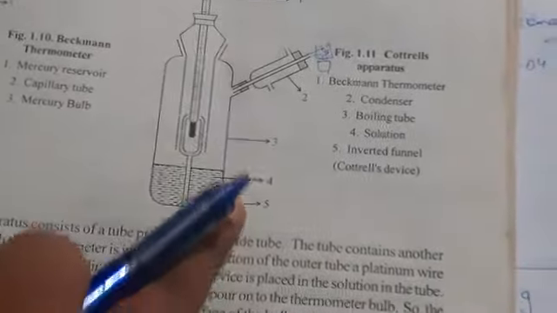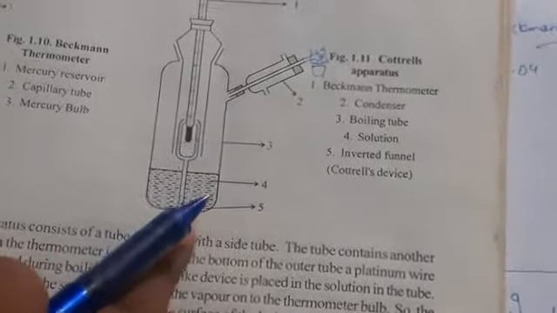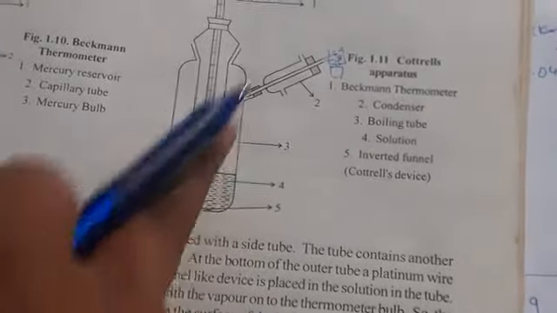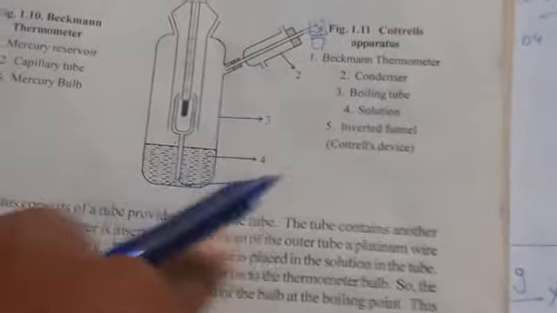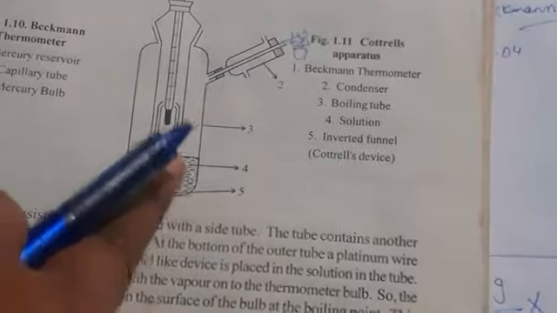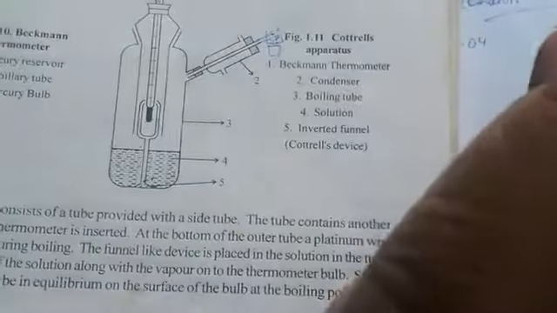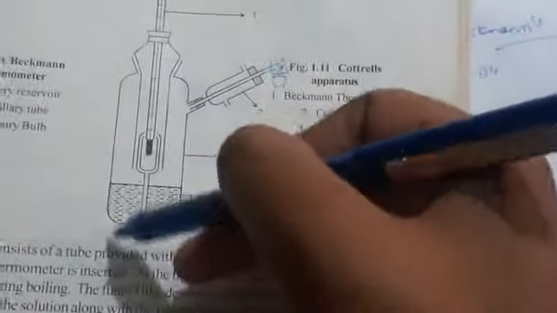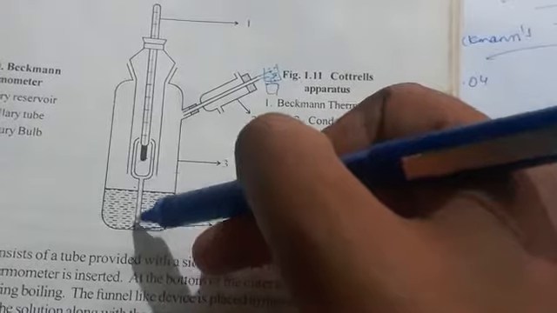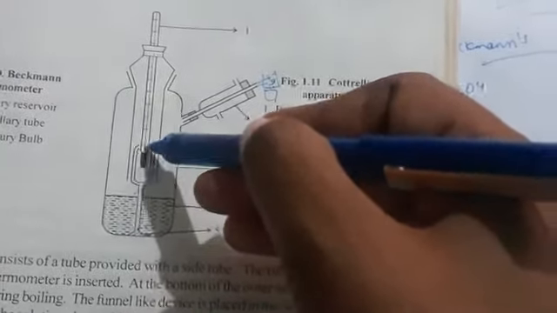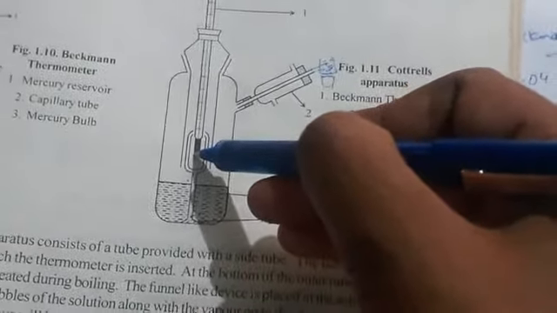The funnel has a stem which is branched at the top into three branches. When you heat water and place a plate over it, the vapors touch the plate, right? At the same time, the vapors pass through this and also reach the thermometer bulb.